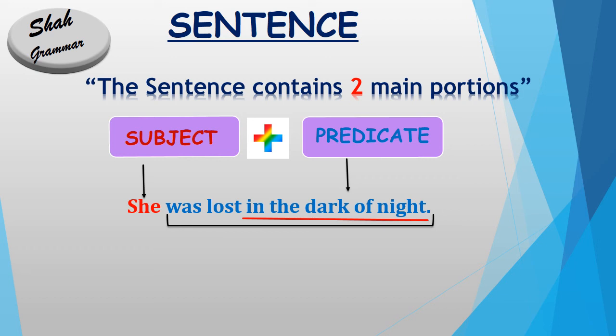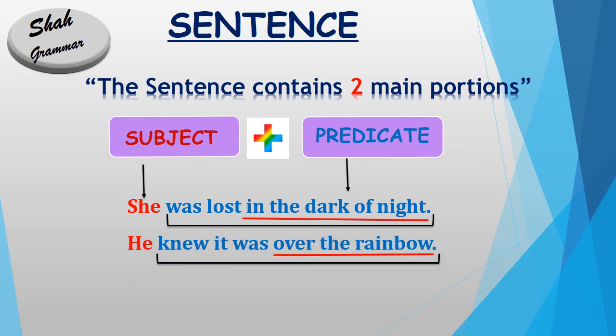And "in the dark of night", which is underlined with red color, is a phrase we use in the sentence. Now come to the second example. He knew it was over the rainbow. He is our subject and "knew it was over the rainbow" is the predicate, and "over the rainbow", which is underlined with red color, is a phrase. So it is very simple. According to the primary definition, it is very easy and simple that subject and predicate will make a sentence.